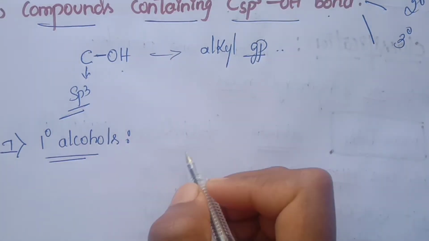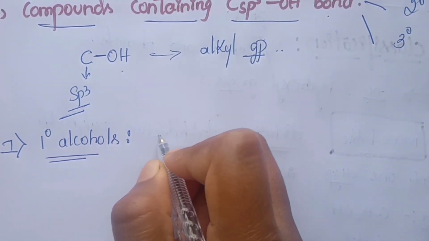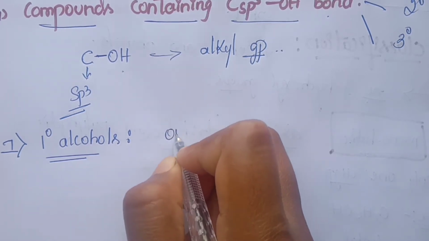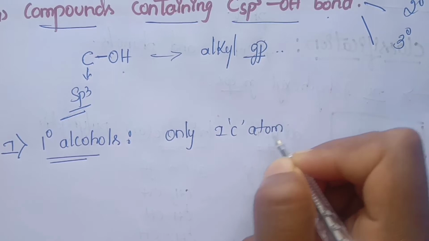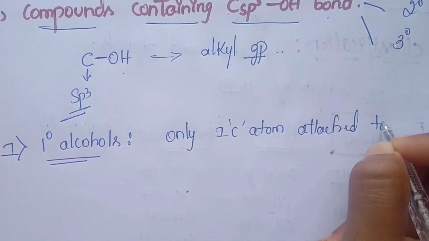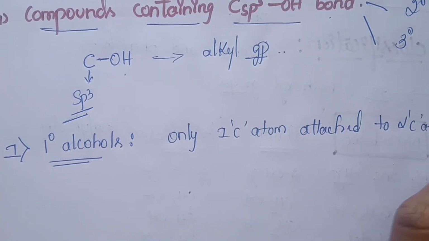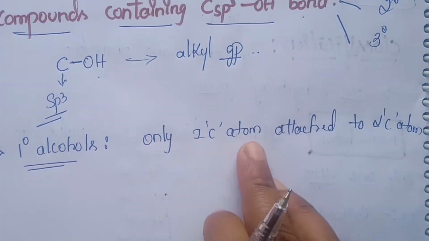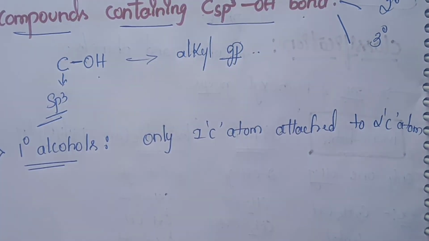are formed when only one carbon atom is attached to the alpha carbon atom.